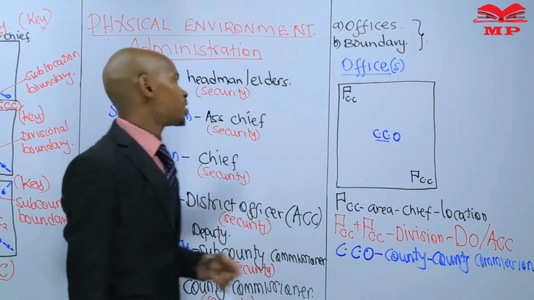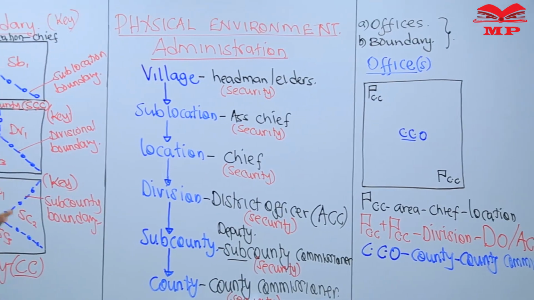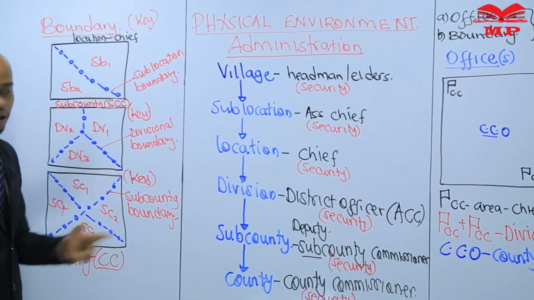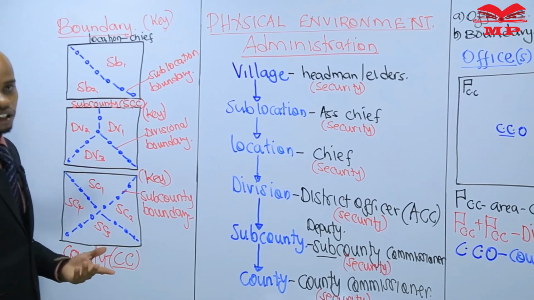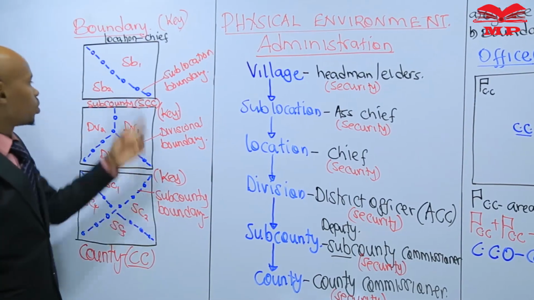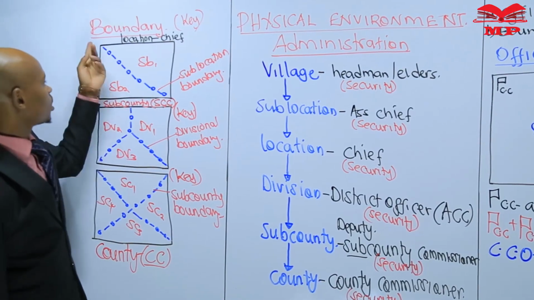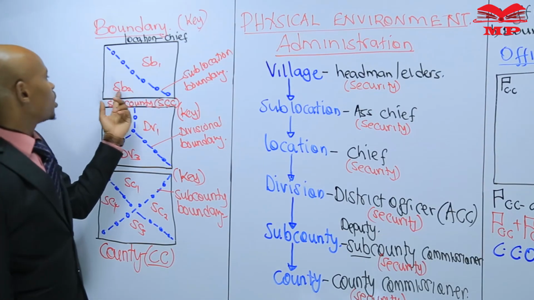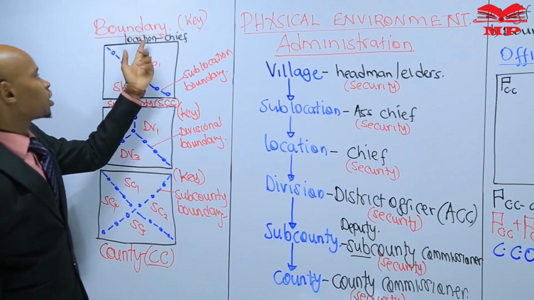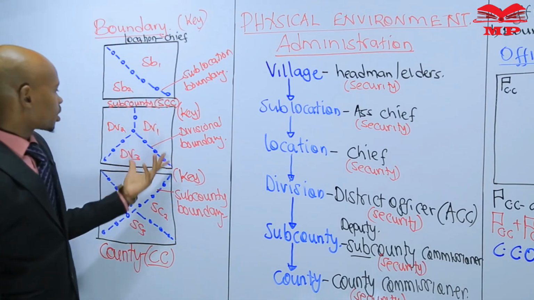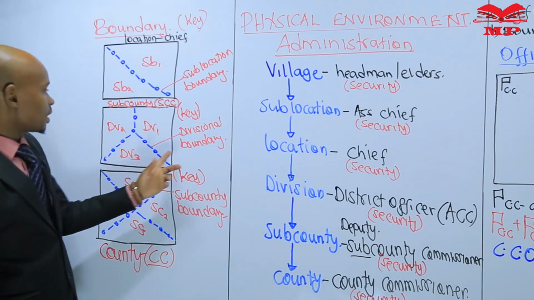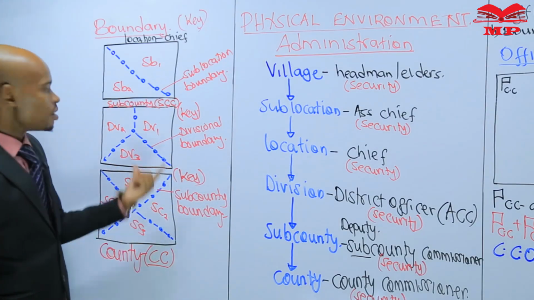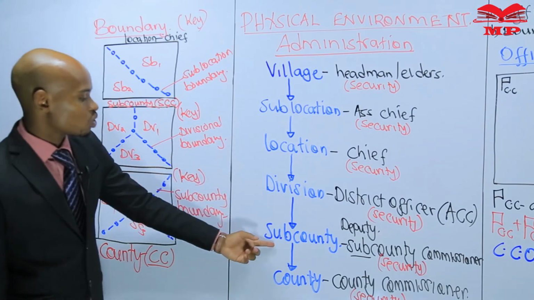And when we are using the boundary, the main point is, first of all, identifying which boundary it is. Where will you get that interpretation from? From the key. For instance, in example number 1, this was a sublocation boundary, meaning this one is sublocation 1, sublocation 2. Many sublocations will make a location, and a location is headed by a chief. In the second example, I gave that this boundary is a divisional boundary, meaning division 1, probably division 2, division 3.